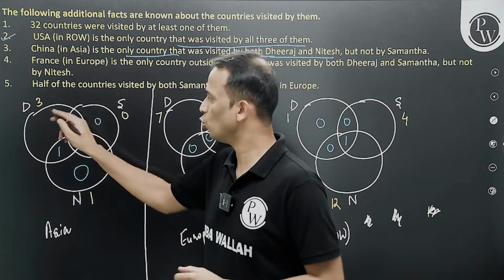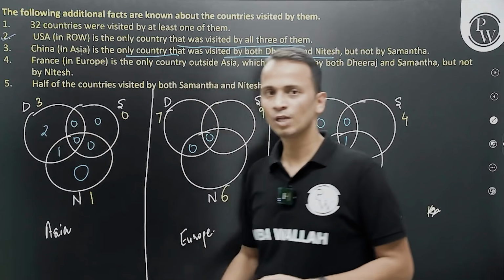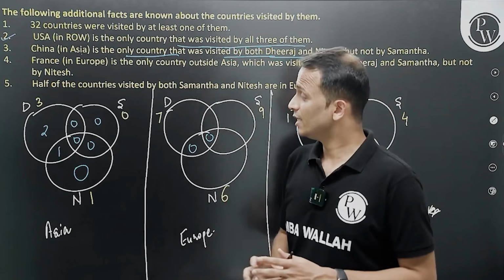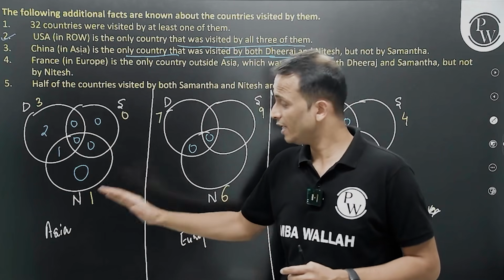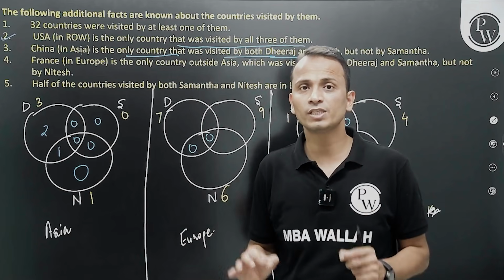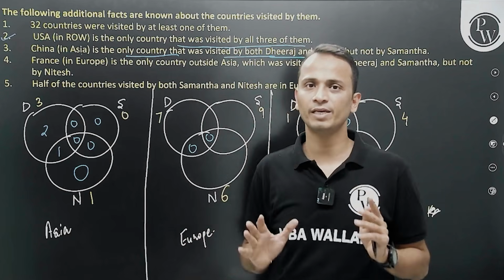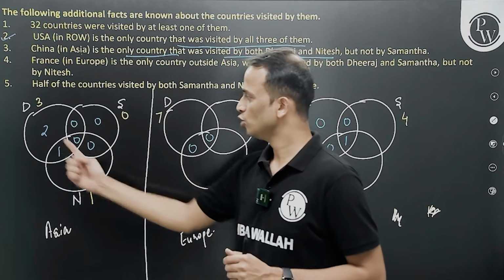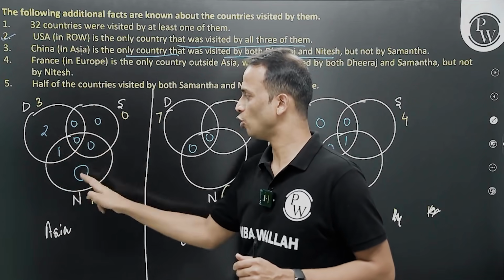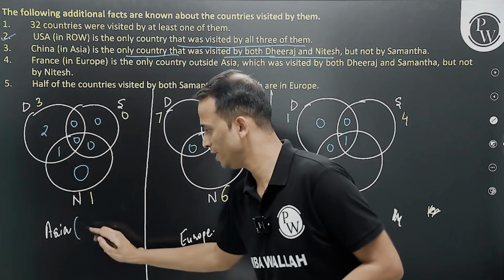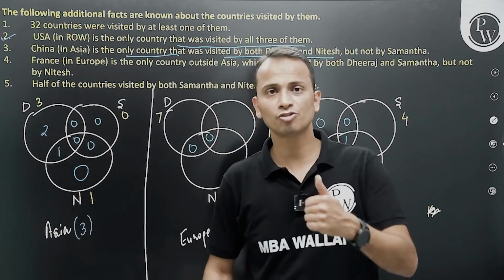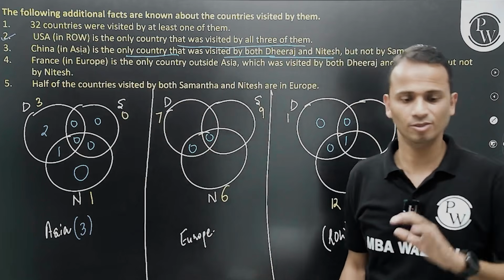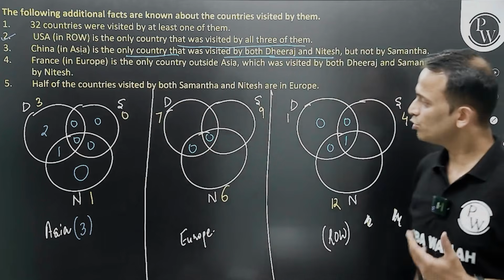The remaining number, only Dheeraj, should be 2. So the first Venn diagram is completed, and the number of countries in Asia that were visited by at least one of them will be the sum of these numbers inside the Venn diagram. So 2 plus 1, and then all of them are zeros. So in Asia, this number is 3 out of 32. The first point, keep it in mind. Okay, perfect. Let's move ahead.